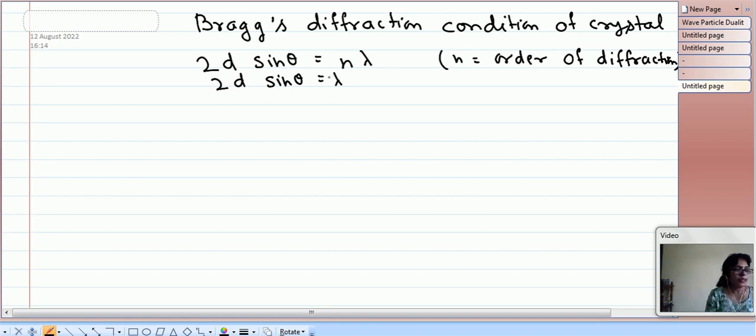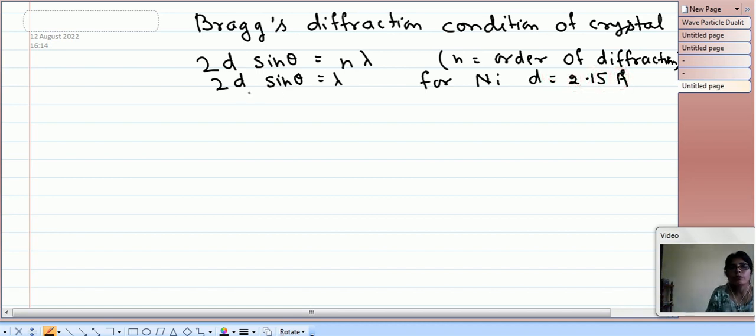For nickel, the d value is constant: d is equal to 2.15 angstrom.